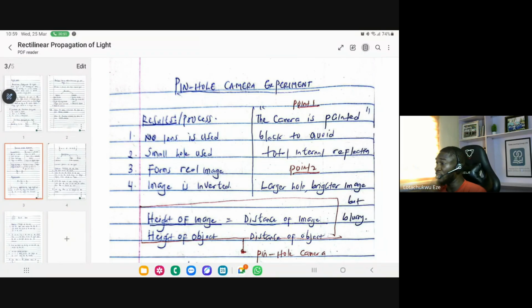But has anybody watched the videos on your video lessons on the dashboard on light waves, where they talk about total internal reflection? Anybody that has done reflection and refraction of light to a point that you know what total internal reflection is? Anybody on this call that knows what total internal reflection is? Any human being?